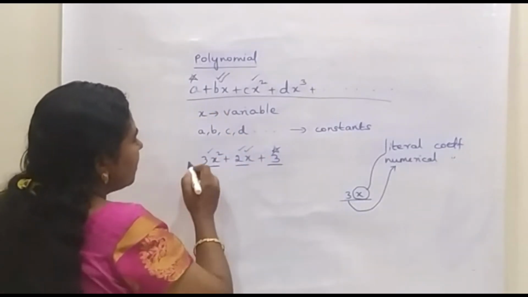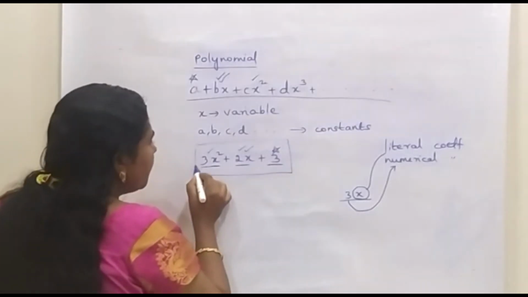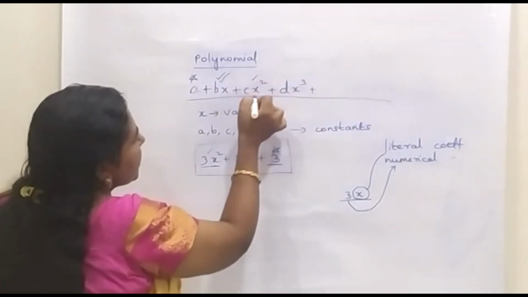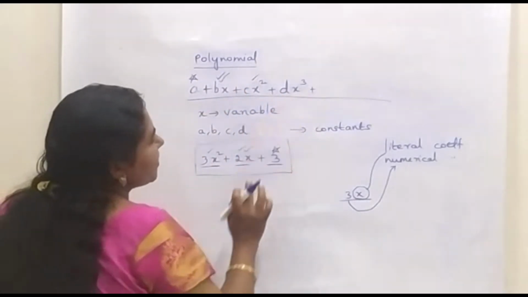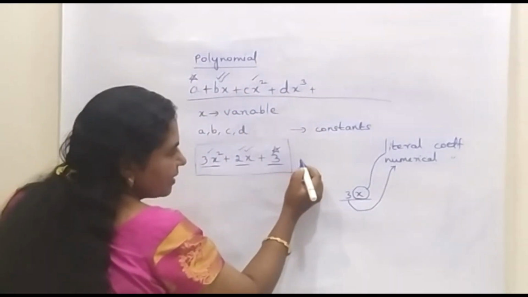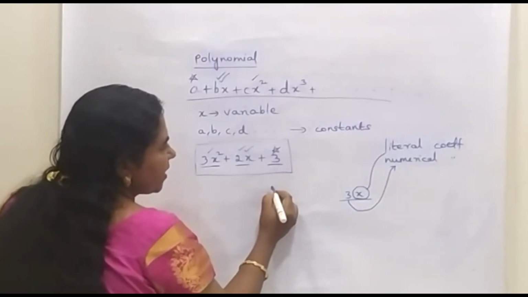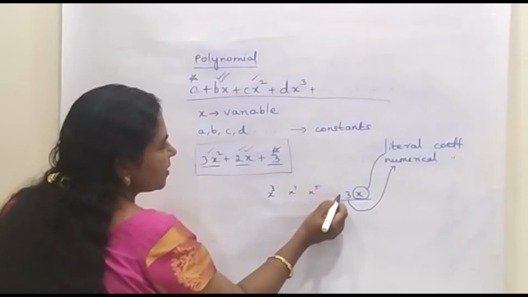It means that we have 3 terms in this polynomial, and all the 3 relate to the first 3 terms in this general expression. Now what about the other terms? Here there is no term with literal coefficient x power 3 or x power 4 or x power 5, etc.